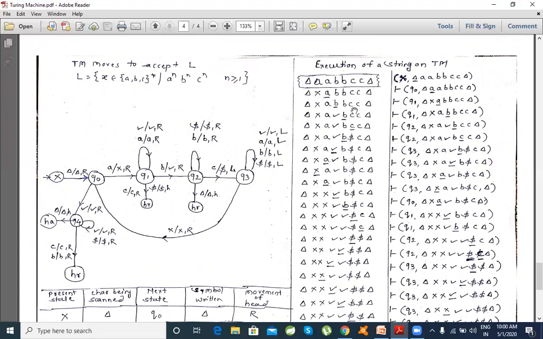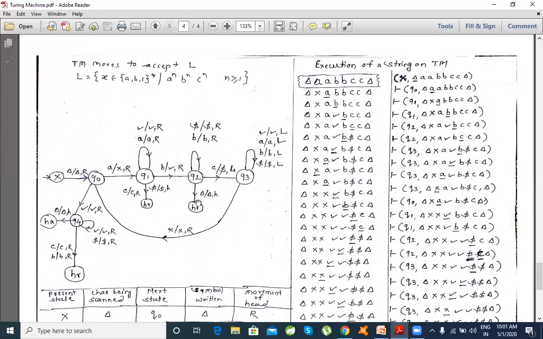According to this logic, let's turn back to designing how many states I should have. Whatever procedure we applied here, A is replaced by X, B is replaced by a tick mark, and C is replaced by a dollar. Whatever logic we have seen just now, we expect to see with respect to the state transition diagrams, where the logic remains the same.